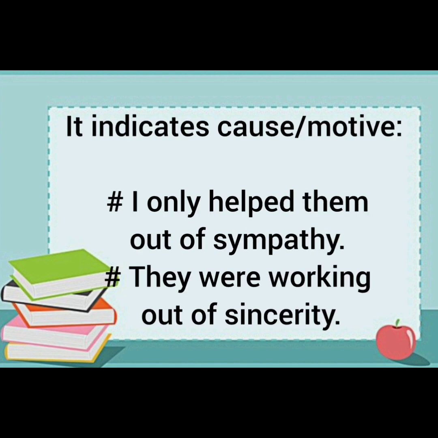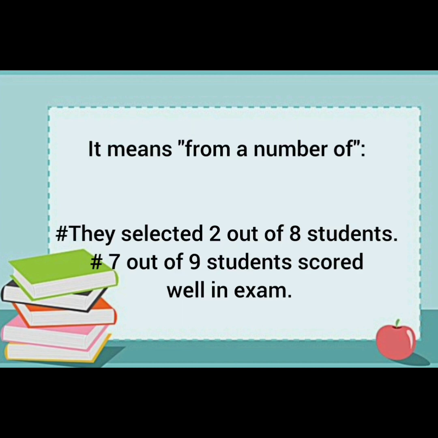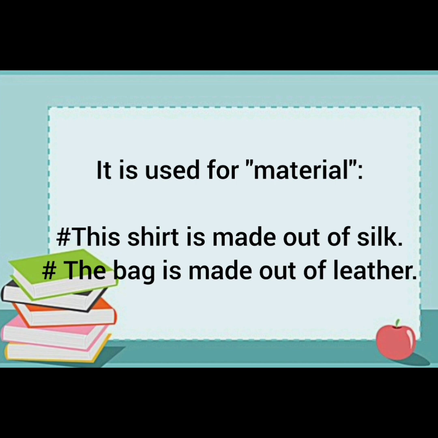Then it indicates cause or motive. I only help them out of sympathy. It is used for a particular cause. They were working out of sincerity. Again, cause or motive is mentioned. Then further it means from a number of. For example, they selected 2 out of 8 students. 7 out of 9 students scored well in exam. It is used for material. This shirt is made out of silk. The bag is made out of leather.